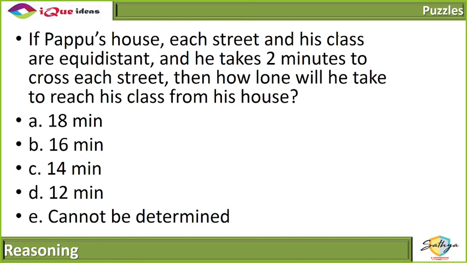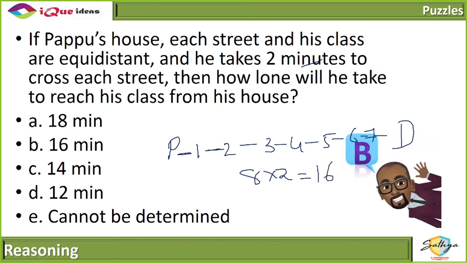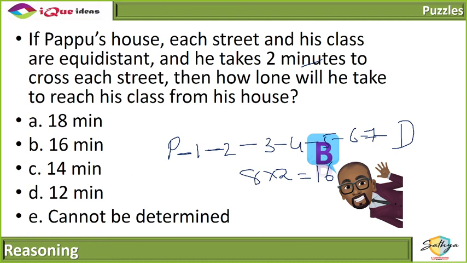See, what we need to understand is, this is Pappu's house, then 1, 2, 3, 4, 5, 6, 7 streets and final location. Each gap takes 2 minutes to cross. So how many gaps are there? 1, 2, 3, 4, 5, 6, 7, 8. There are a total of 8 gaps taking 2 minutes each, which he needs to cross. So it will take a total of 16 minutes to cross this distance.